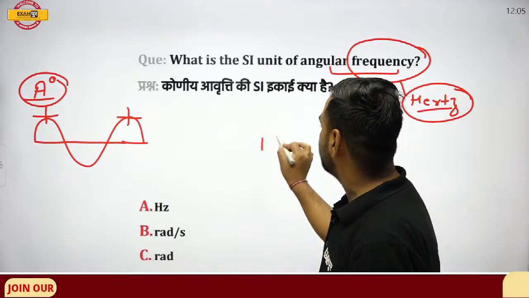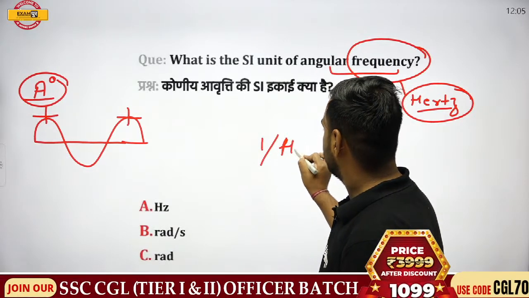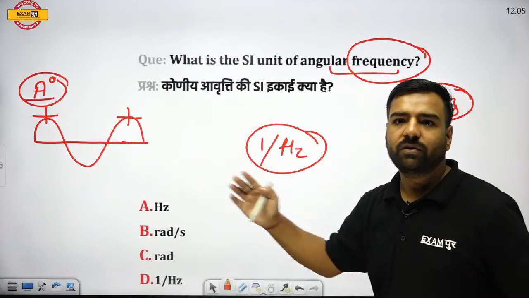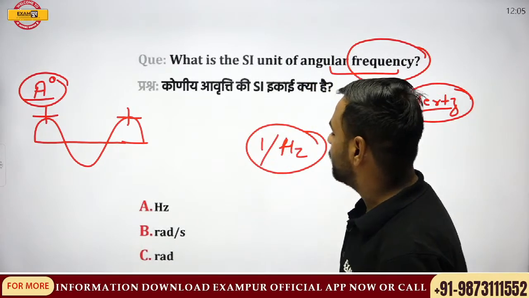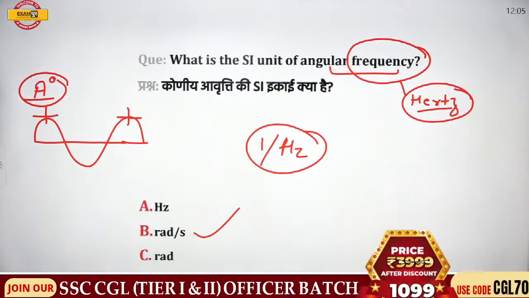Fourth option was 1 by hertz. That is the reciprocal part. Okay, Kanak. Fine. So yes, when I was talking about angular frequency, here radian per second is the correct answer. That is option number B.